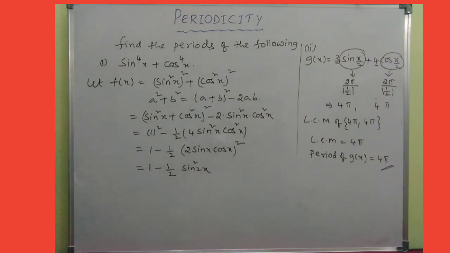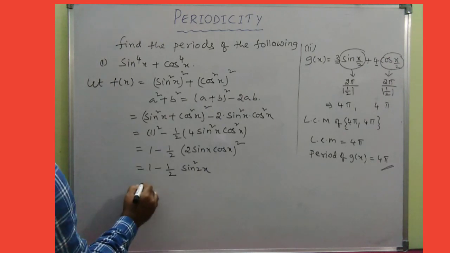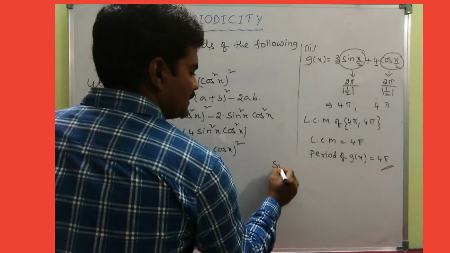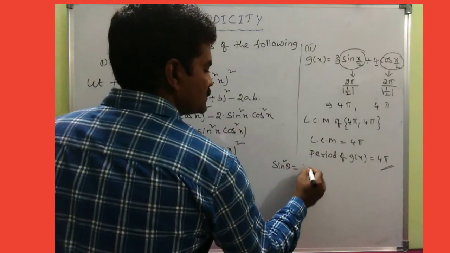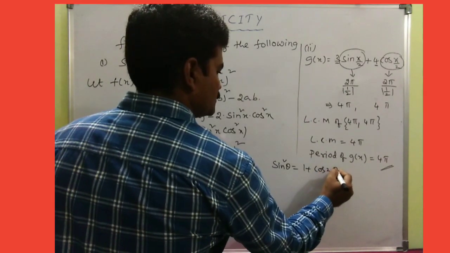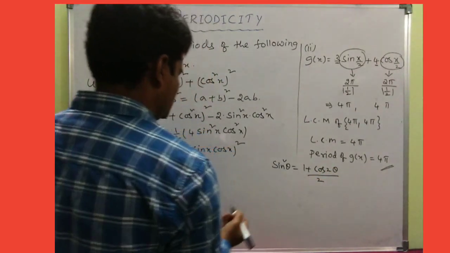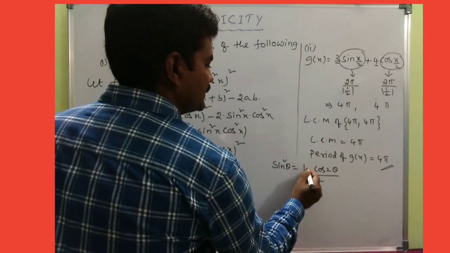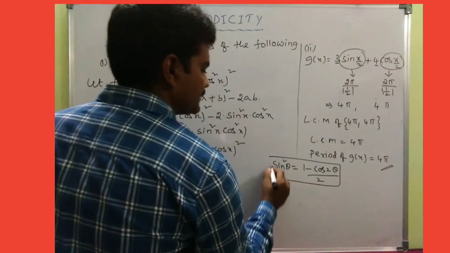Now, what can sine square theta be written as? Do you remember, earlier we discussed sine square theta is equal to 1 minus cos 2 theta by 2. This is the formula, we can use it here.